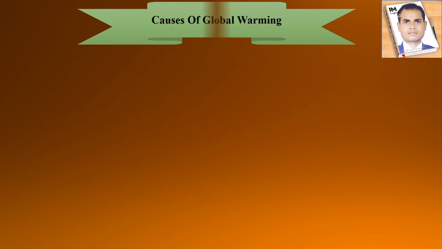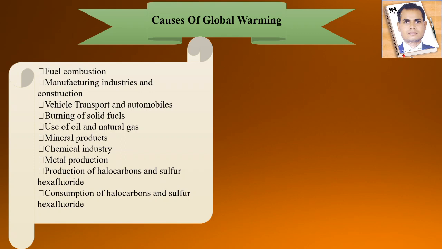Now we have to see because of these reasons, because of this, global warming is there. Okay, the causes of global warming: which things are there because of which global warming is happening on the earth. Why the temperature of our earth's atmosphere increases.